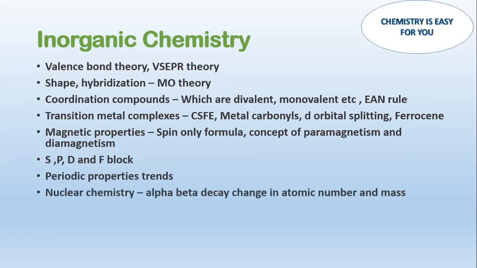Then in nuclear chemistry, you don't need to go very deeply into this topic, but just try to understand the alpha beta decay. So if alpha particles are emitted and beta particles are emitted, what is the change in the atomic number and atomic mass? That is the thing that we need to understand in the nuclear chemistry part. Just that, because I have gone through so many question papers, and mostly they have asked questions from only these parts, and we can never say whether something would be asked out of the box, different from the last few years. But if the pattern remains the same, this is the only thing that you have to remember from the nuclear chemistry part.